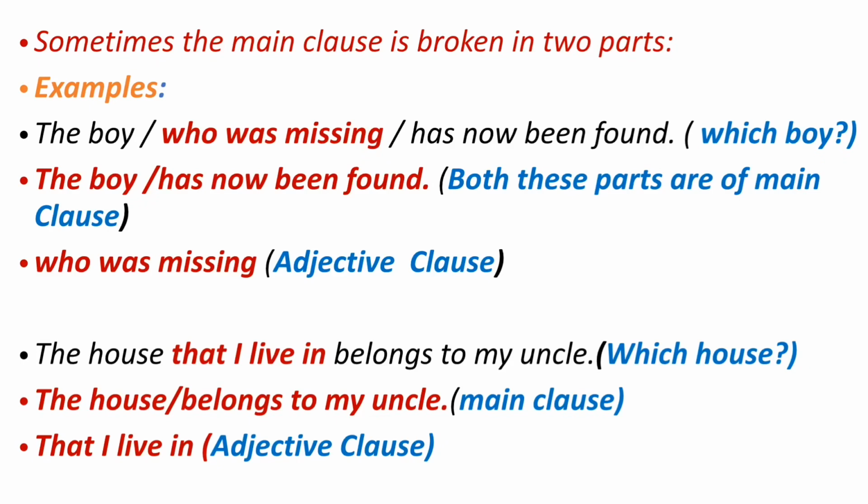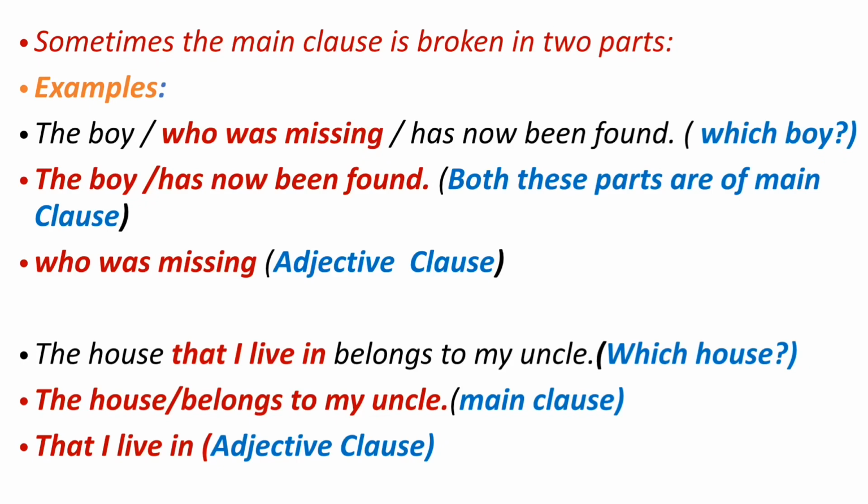Sometimes the main clause is broken into two parts. See the example. "The boy who was missing has now been found." "The boy" and "has now been found," both these parts are of the main clause, principal clause. And the group of words "who was missing" is the adjective clause, as it tells us which boy has been found. So the answer is "who was missing."